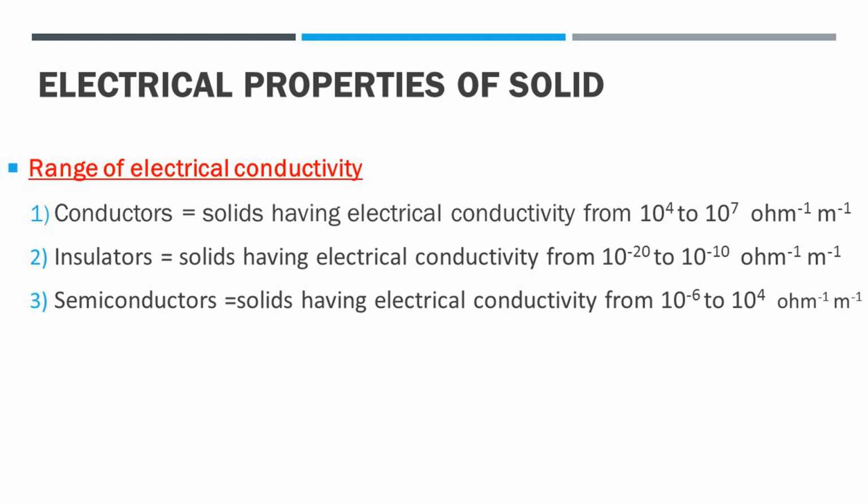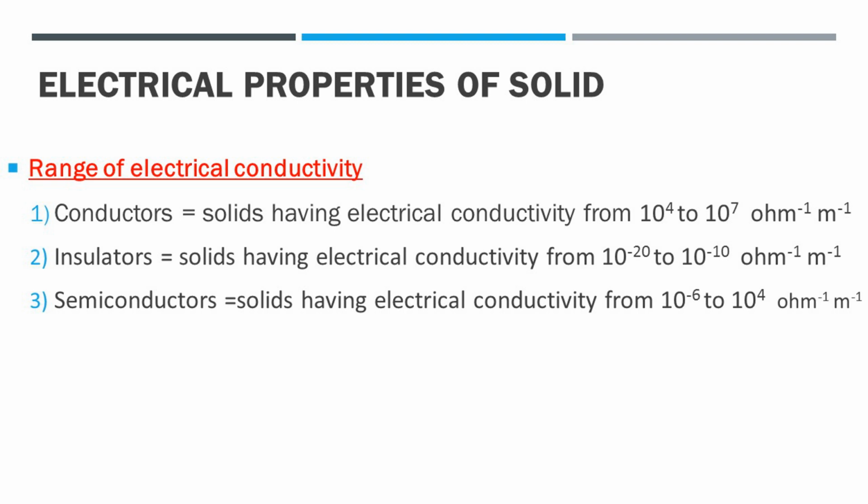Now, second, the definition of insulators. A substance which cannot conduct heat and electricity under any conditions is called an insulator. Solids having low electrical conductivities in the range of 10⁻²⁰ to 10⁻¹⁰ per ohm per meter. Most non-metals and molecular solids belong to this category.